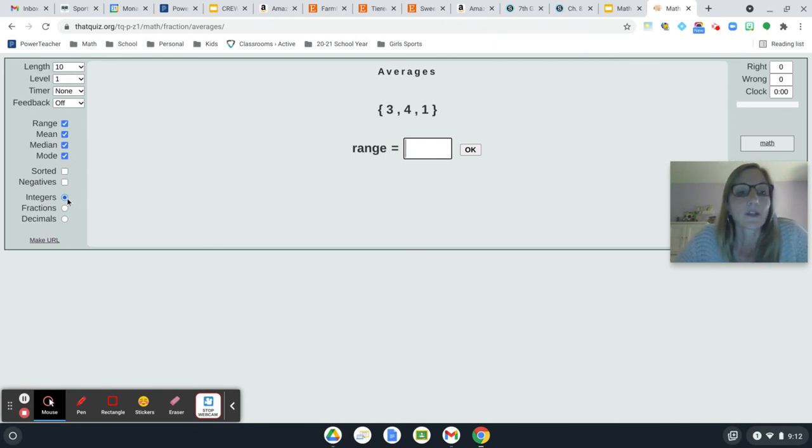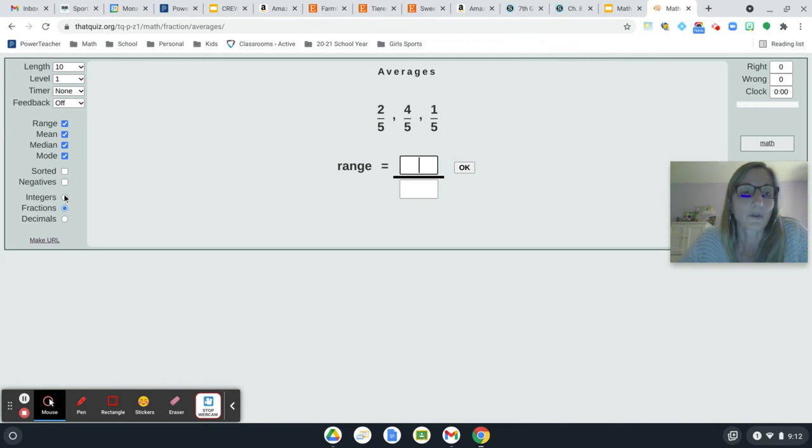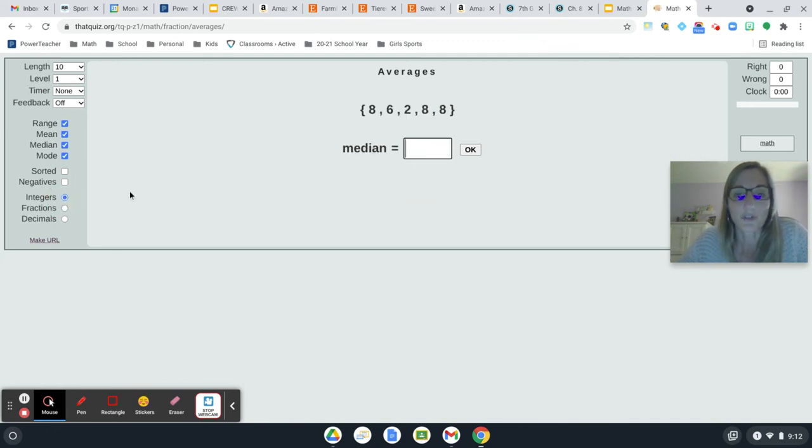And then make sure integers is checked. I believe when you log in, fractions comes up first, and we haven't done anything with fractions as far as statistics go, so make sure you change that to integers, just like that. What I have on my screen is where you're going to start, at level 1. It's just easier to start lower, and then you can work your way up.